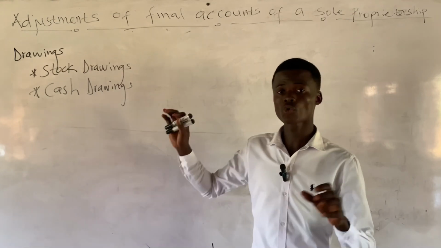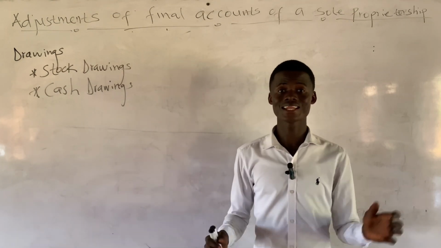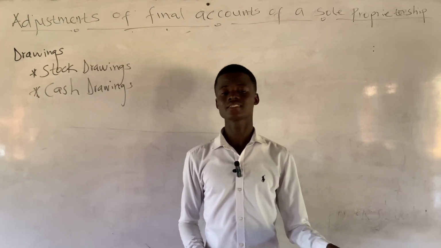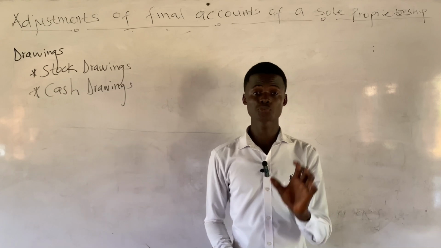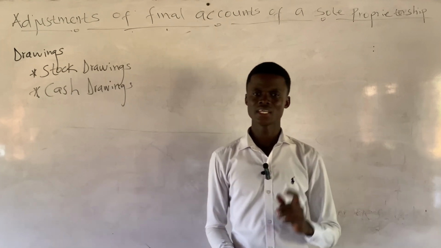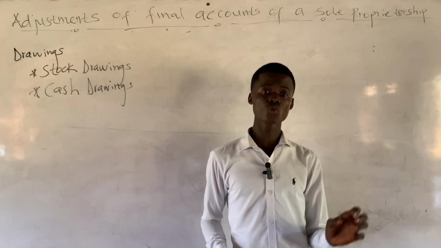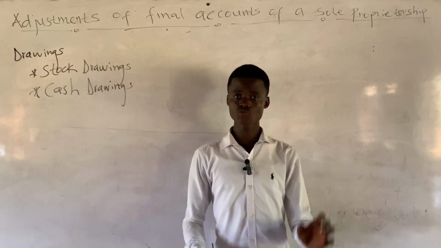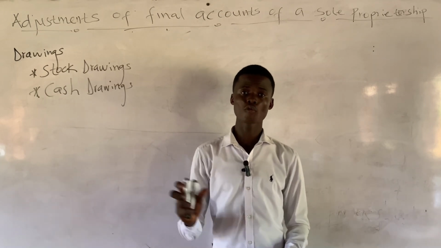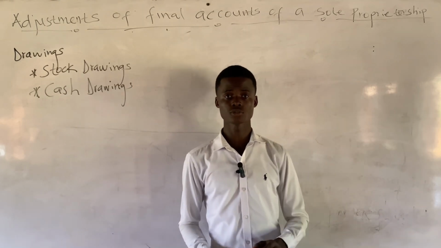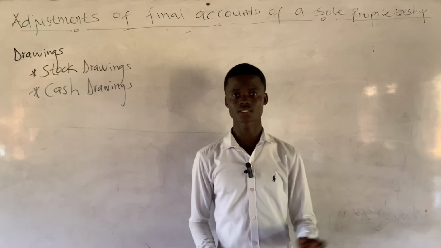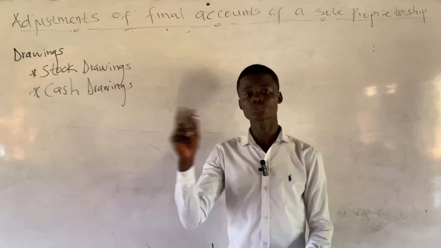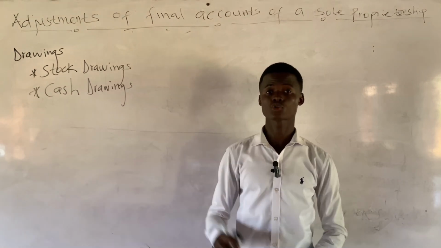So when there is drawings only in the additional information and you realize that those drawings are stock drawings, the treatment is that the value of the stock drawings in the additional information will first be subtracted from purchases in the trading account. This is because purchases is a name given to goods bought with the intention for sale. So whenever part of these goods are used for any other purpose, then the value of the goods that has been used for that other purpose needs to be subtracted from the purchases. So when you get to the cost of sales section of the trading account, you just say opening stock, purchases, then you less the stock drawings from it.